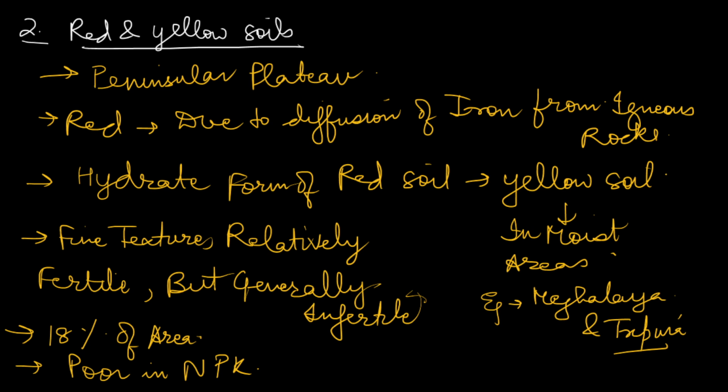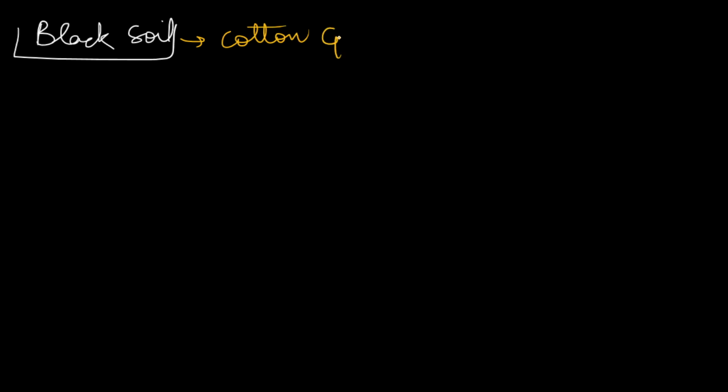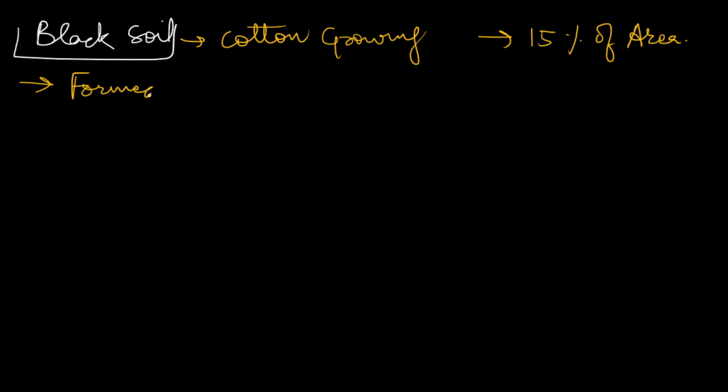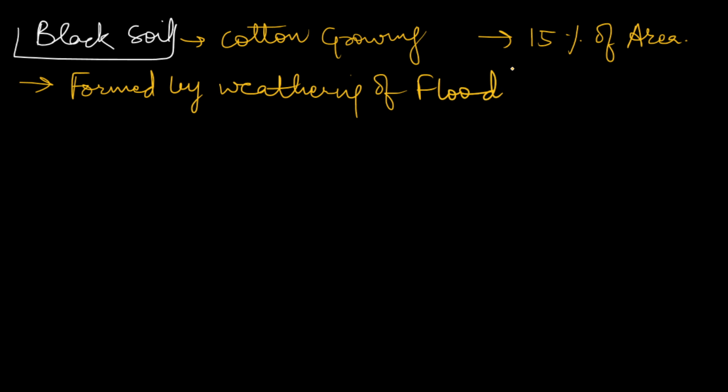Now let's move to another important soil, and a lot of questions have been asked on this soil, that is black soil. This black soil we generally know as cotton growing soil, and it comprises 15% of the area of the country. It is formed by weathering of flood basaltic lava.